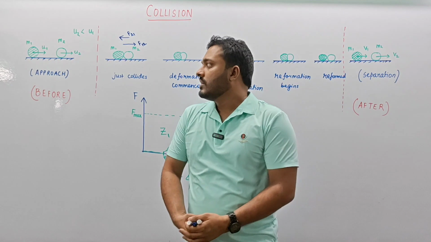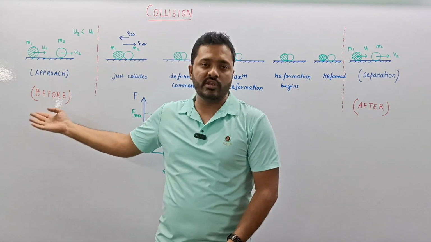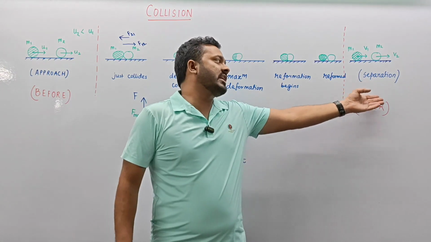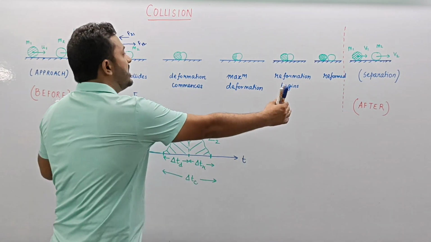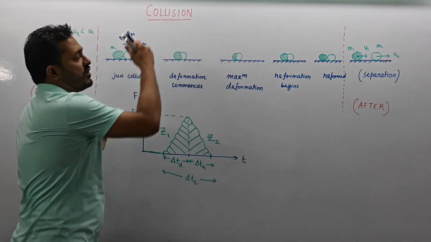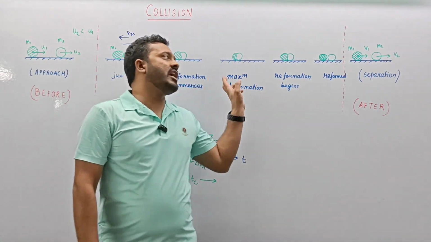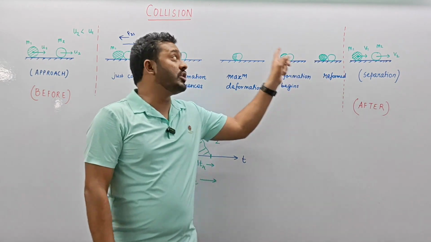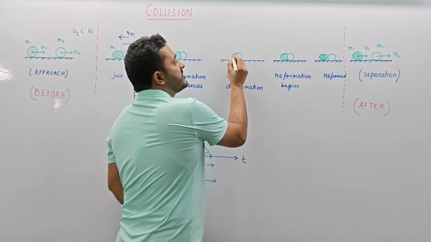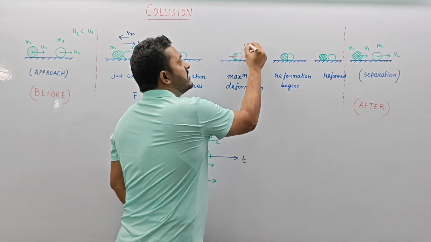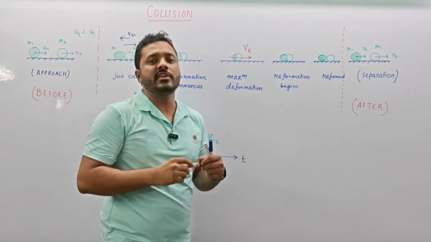So we can say that the approach is a case of before collision, and the separation is a case of after collision, and everything in between is what collision consists of. So there is a deformation followed by a reformation taking place during collision, and a point where the two acquire a common velocity, which we mark as VC.